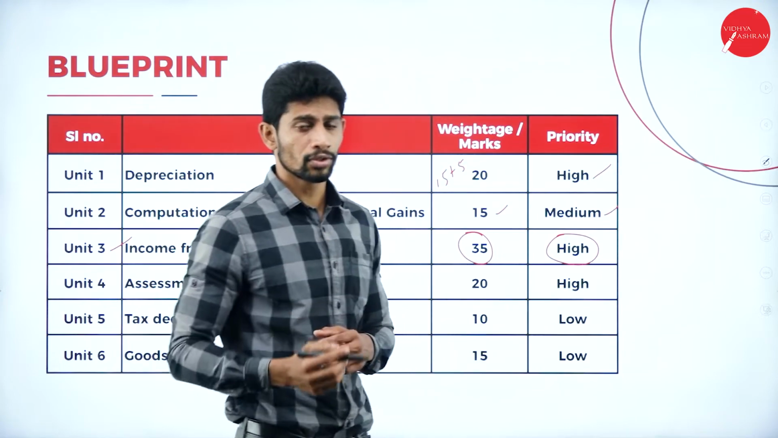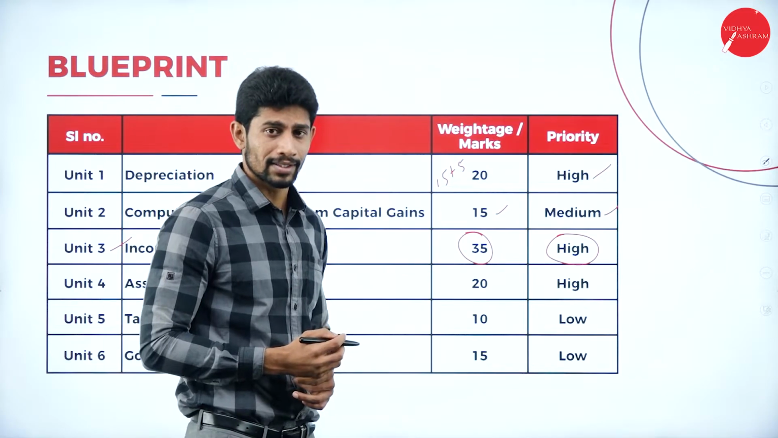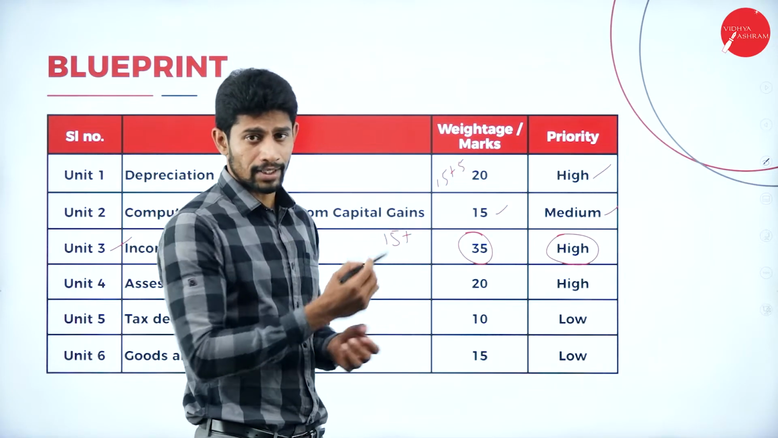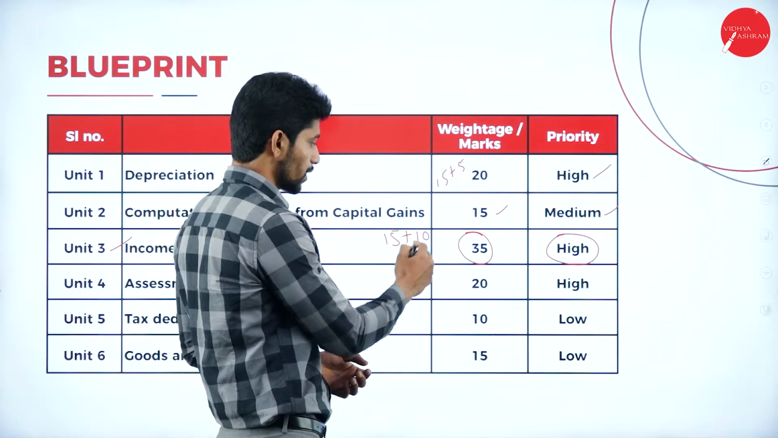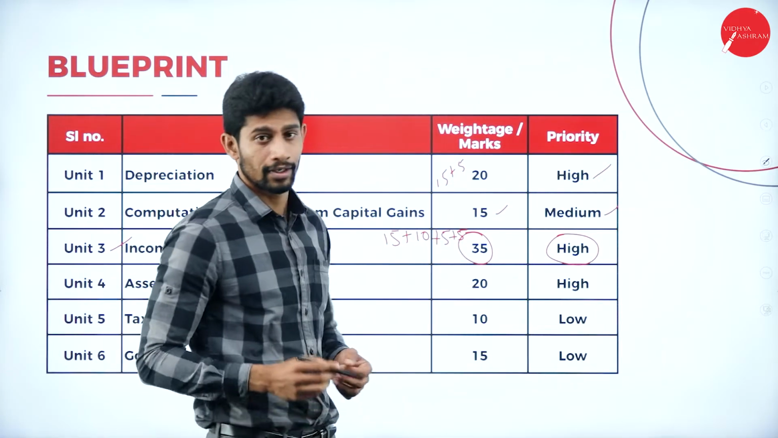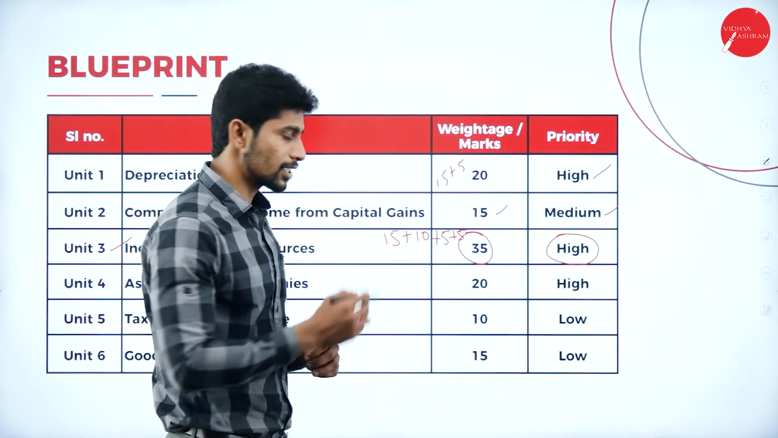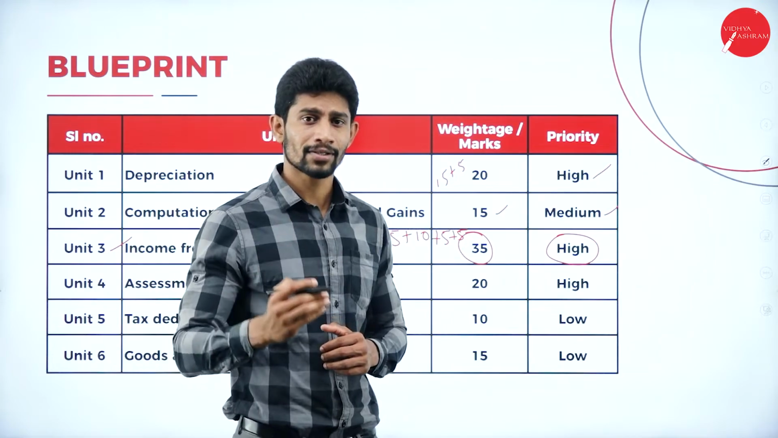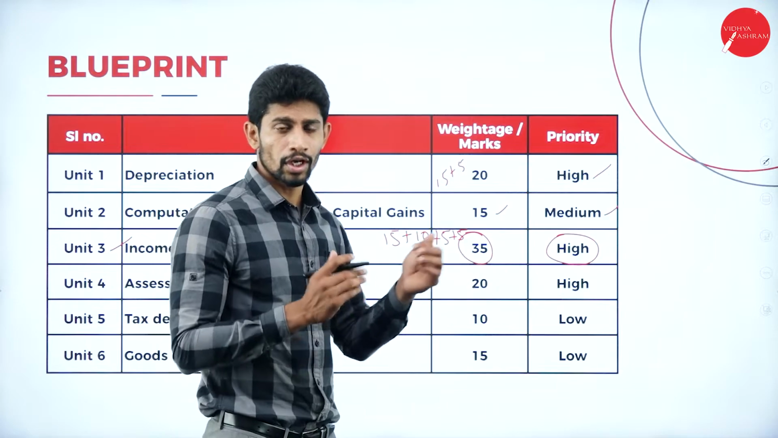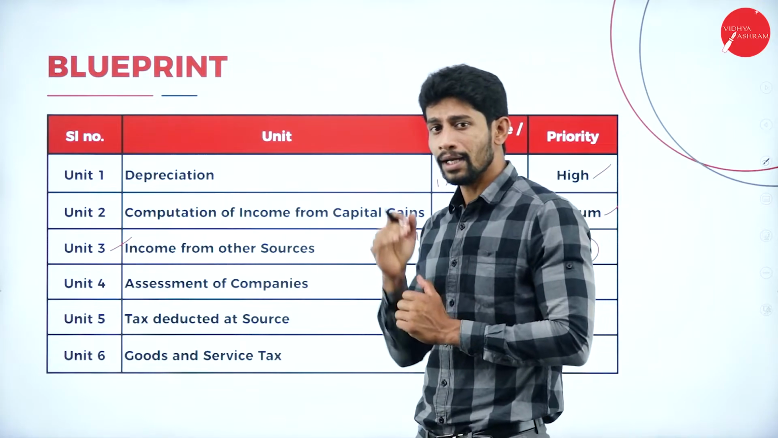You have to give more priority to this unit because they will be asking questions for more than 35 marks. They will be asking a 15 marks practical question, a 10 marks practical question, plus two 5 marks theory questions. So totally they will be asking for 35 marks. So you have to give more priority or importance to unit number 3.